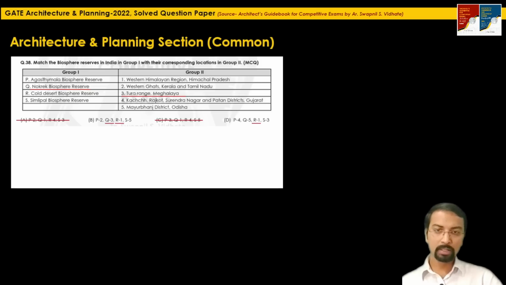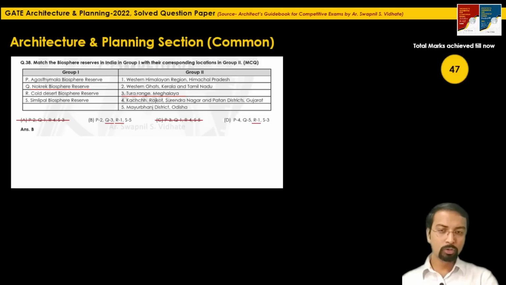I can take a risk of marking the answer for this MCQ, to take a chance for adding 2 marks. So luckily the correct answer is option B, and here I get 2 marks. But definitely one can say I selected this correct option only by the guess factor. Adding these 2 marks to the earlier marks, the total marks we have achieved till now is 47.